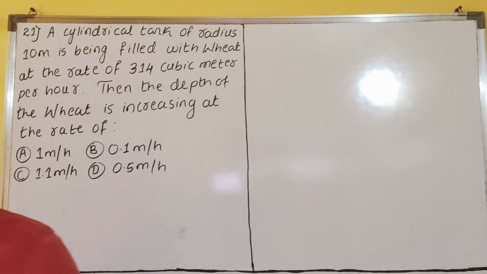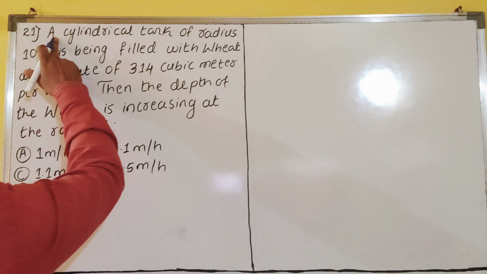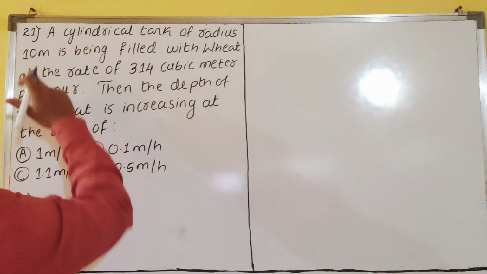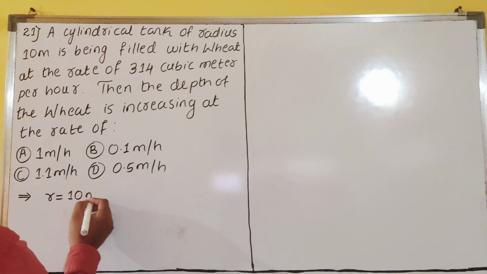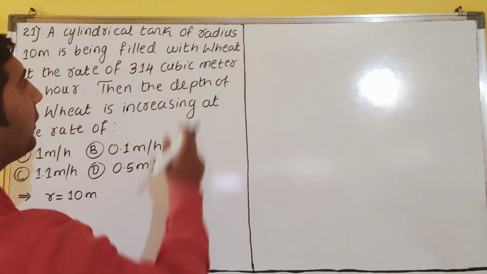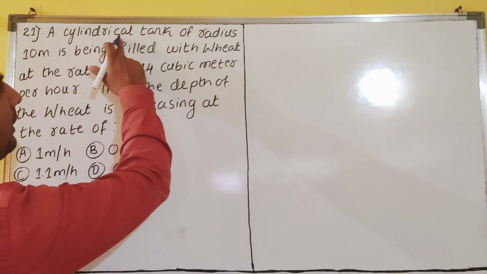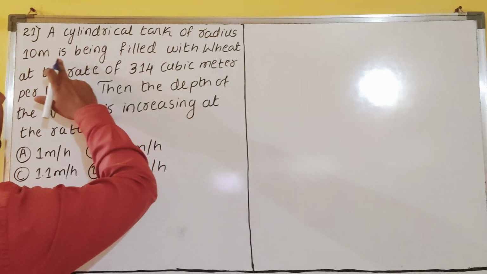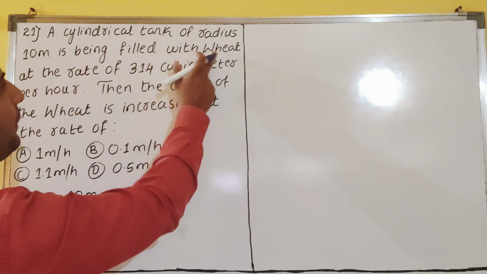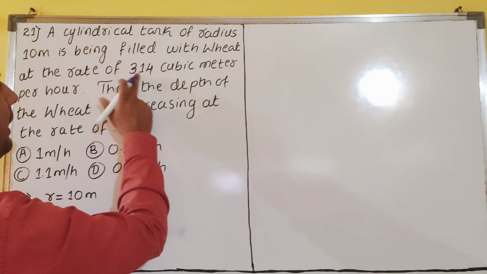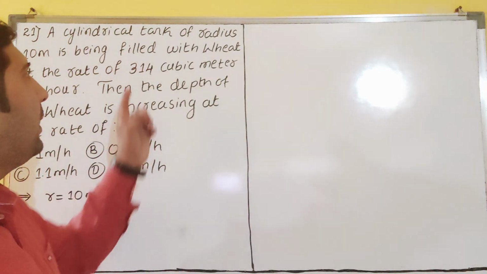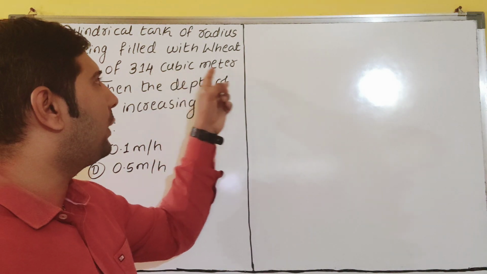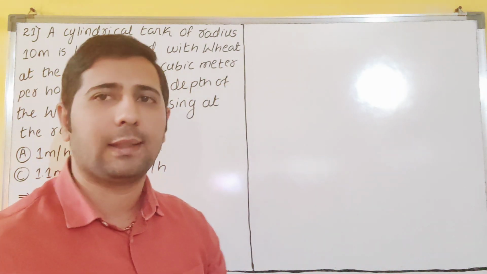Now let us see what they are given first. Given, we will write what they are given. A cylindrical tank of radius is how much? Radius is given as 10 meter, dear students. So a cylindrical tank of radius 10 meter is being filled with wheat at the rate of 314 cubic meter per hour. This 314 cubic meter is given, dear students.